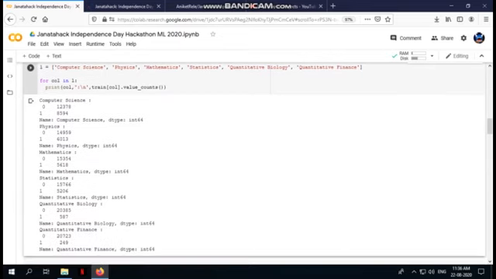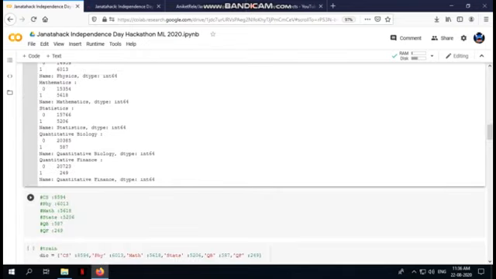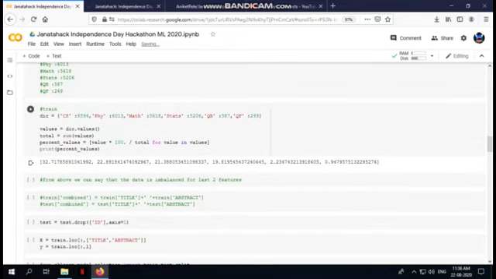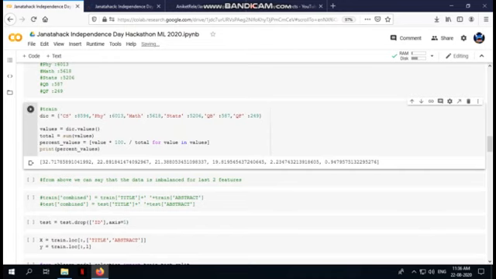Here we can see we have data imbalance, because for quantitative biology we have 20,000 zeros and 500 ones, and in the quantitative finance case we have 20,000 zeros and around 200 to 250 ones. I have also created a dictionary with the values and the percentage. You can see the computer science field has around 32% ones from the overall data, and quantitative finance has only 0.9% ones. So the data imbalance is very bad.